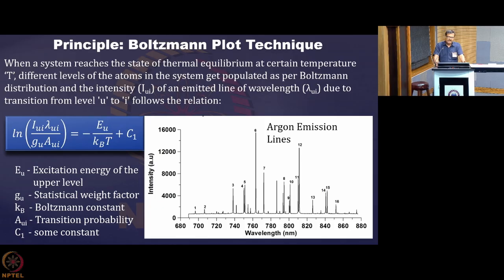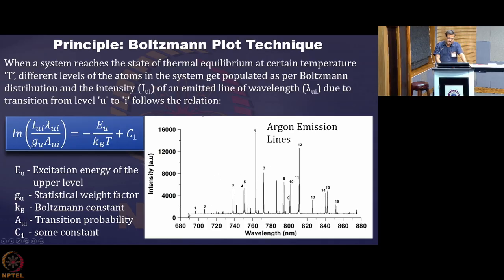So, the technique that I will be explaining for emission spectroscopy of thermal plasma is called the Boltzmann plot technique. How this technique arises and what the basic principle behind it is, that is very simple, and I will tell you how you can use this kind of spectrum that you record, like this one.